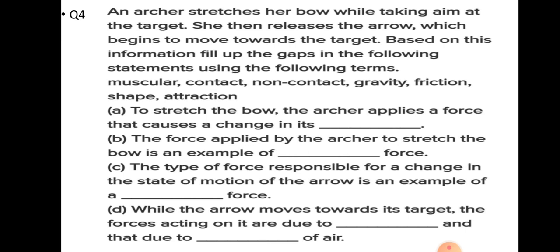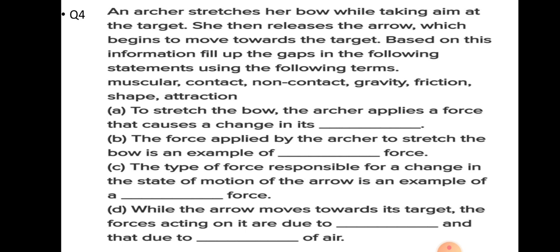Muscles are acting. The type of force responsible for a change in the state of the arrow is an example of contact force, because muscular force is a type of contact force. While the arrow moved towards its target, the forces acting on it are due to, when she will release the arrow, it will move towards the ground because gravity is attracting it.